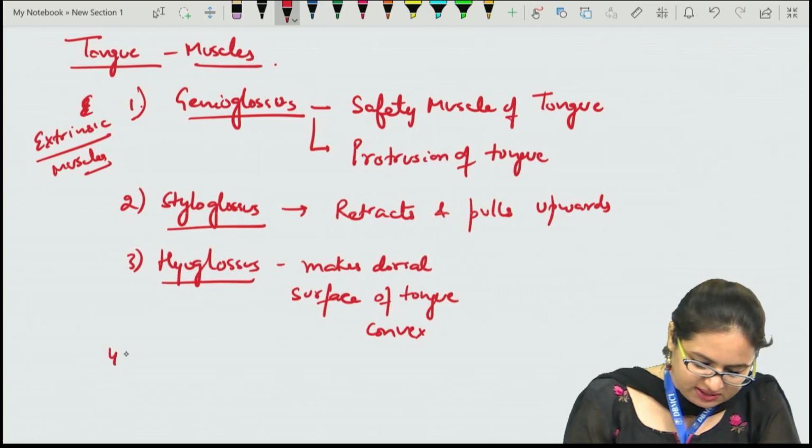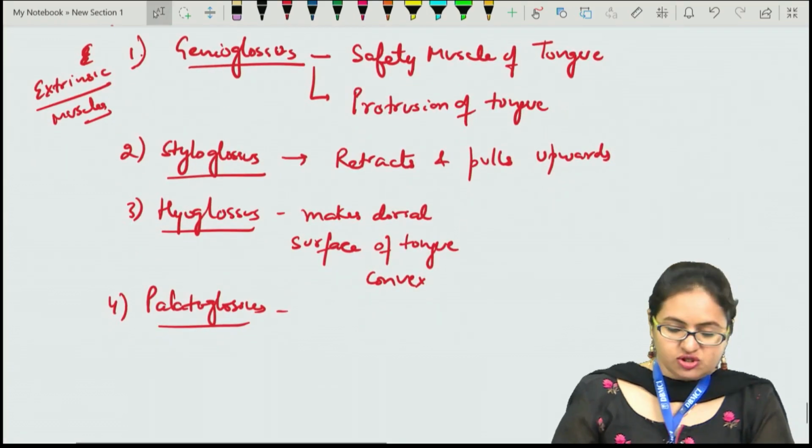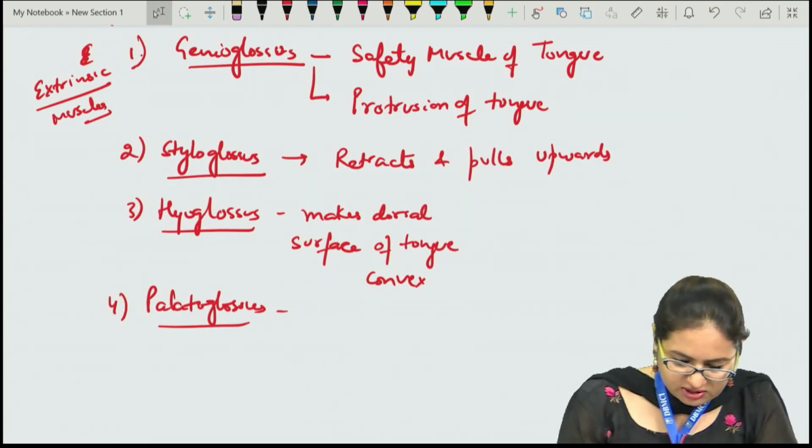Then the fourth muscle is palatoglossus. This muscle is actually guarding or closing the oropharyngeal isthmus.